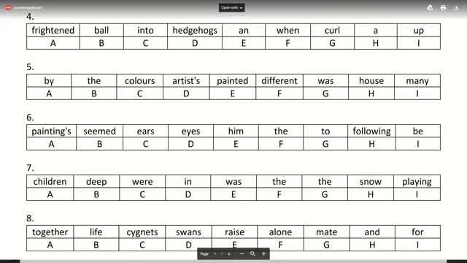This one is easy. I think all of you will get this one. Well done. All of you got number 4 right. Try doing number 5 now. Yes, Pooja, you got it right. Pooja, you can carry on doing number 6.